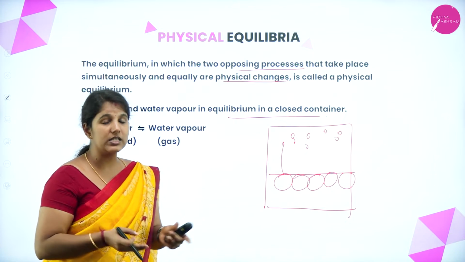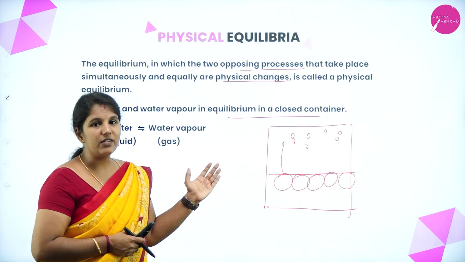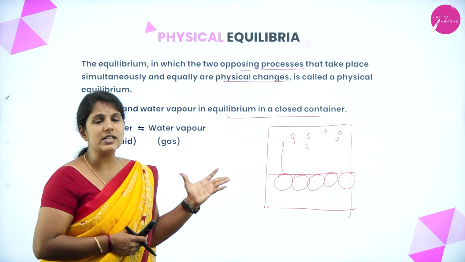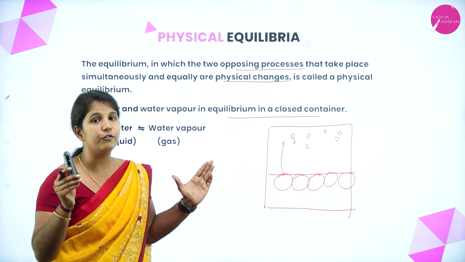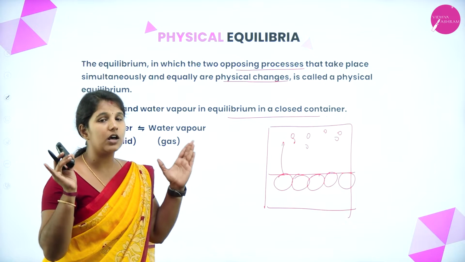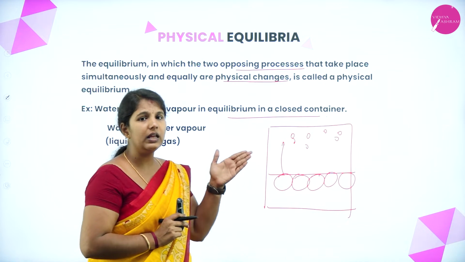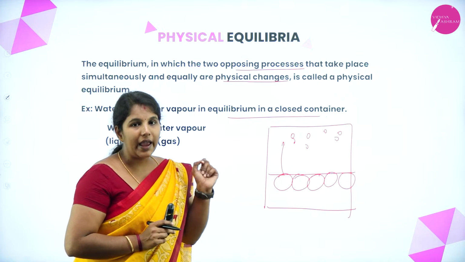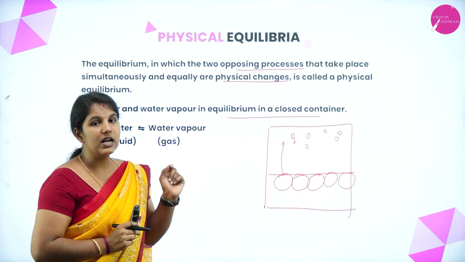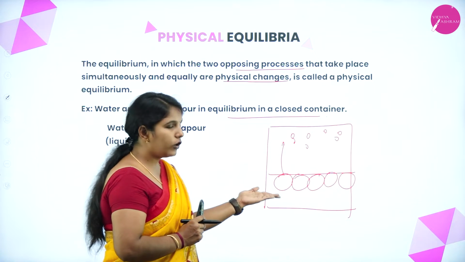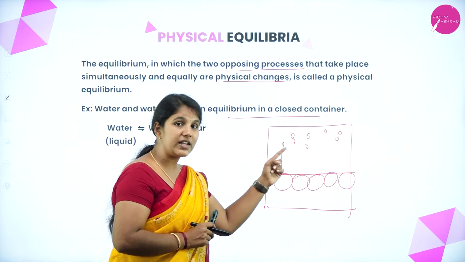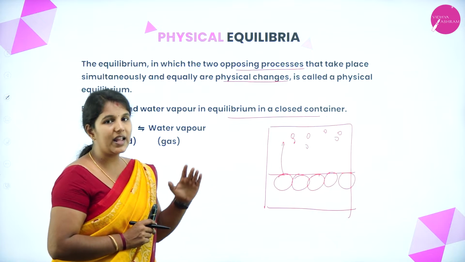It is the best example of physical equilibrium, where only a physical change is happening, even though two opposing processes are taking place simultaneously. Hence we call this process physical equilibrium. You can see that water in the liquid state changes its physical state to the gaseous state.